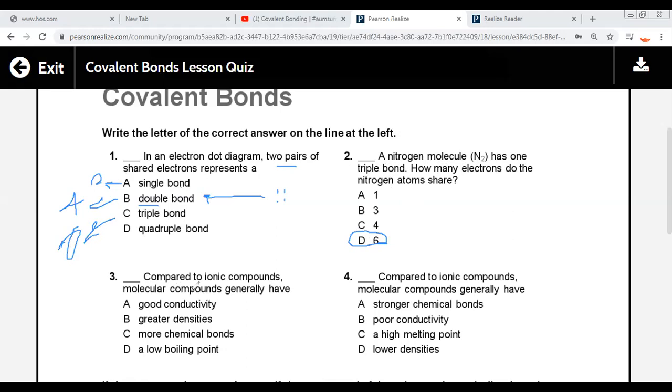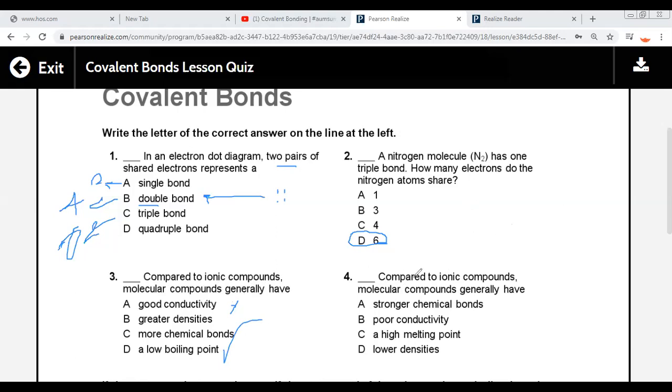Okay. Number three, compared to ionic compounds, molecular compounds, meaning the molecules formed between atoms by covalent bonds, generally have good conductivity? No. Great density? No. A low boiling point? Yes, a low boiling point.